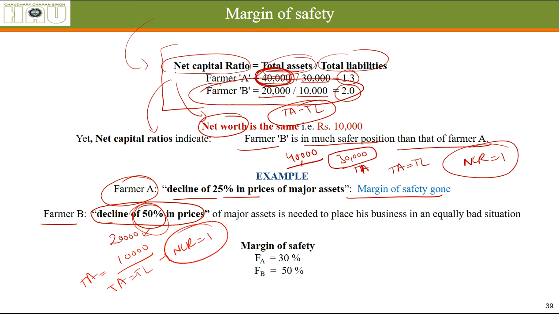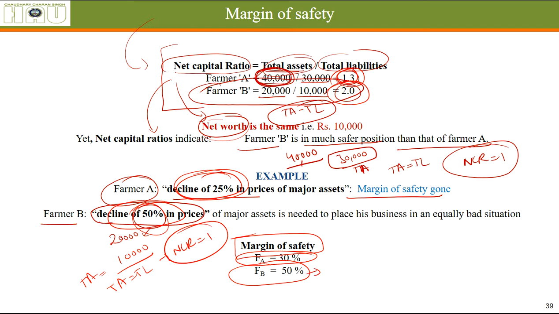So see, farmer A, at a 25% decline, even though the net worth was the same, stepped into a danger zone once the prices reduced 25%, but farmer B was still safe, and only if the price is reduced by 50% will he be in a danger zone. So margin of safety for farmer A was around 30%, see 1.3, and margin of safety for farmer B was 50%, 2.0. Okay, 50% reduction in prices, and you can also call it 25%. Okay.